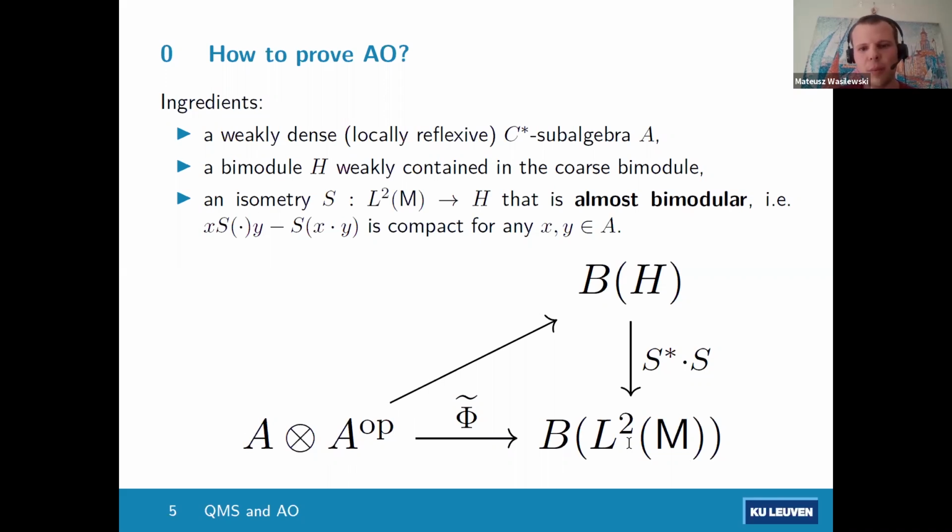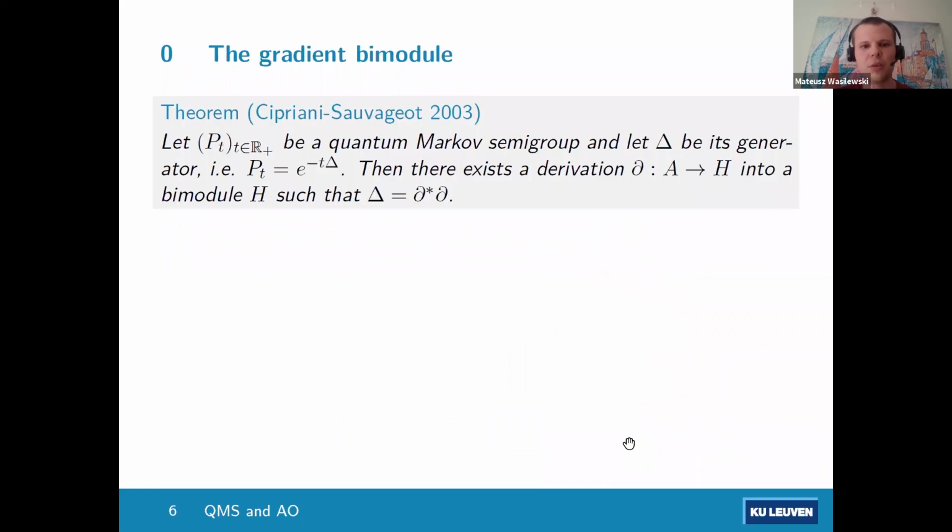Okay, and now I want to come back to quantum Markov semigroups, because they actually are a source of bimodules as well as such isometries. And there are some verifiable conditions, for example, for checking that such a bimodule is weakly contained in the coarse bimodule. The construction is due to Cipriani and Sauvageot, and it should be somehow known from the classical theory.